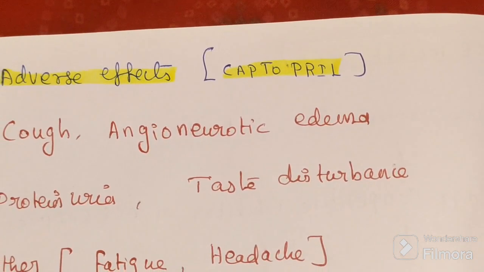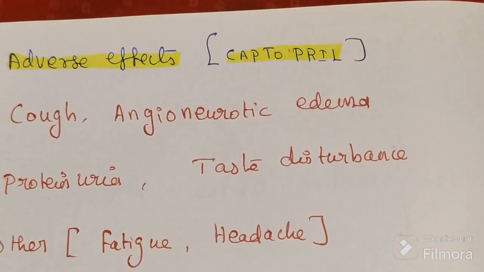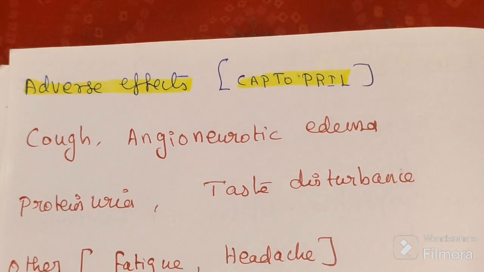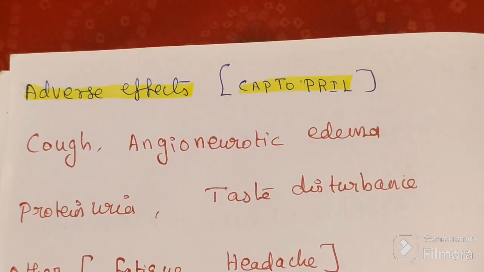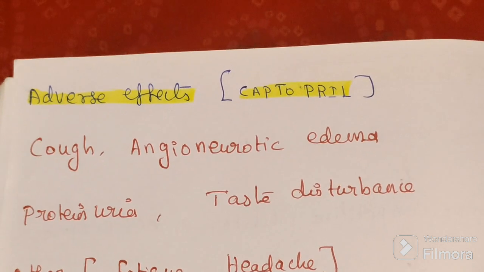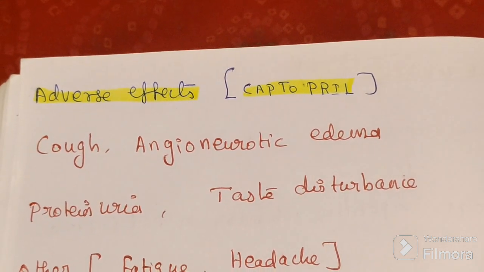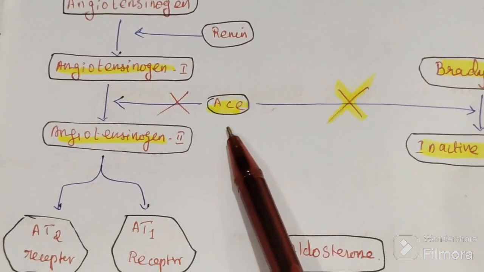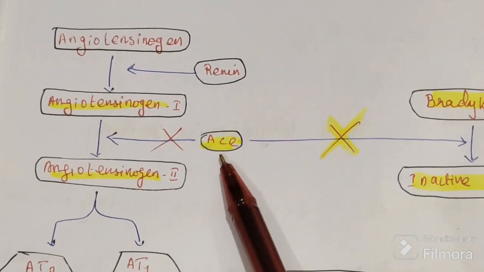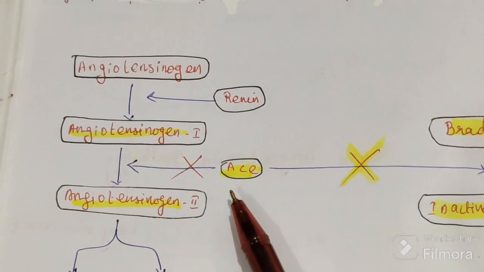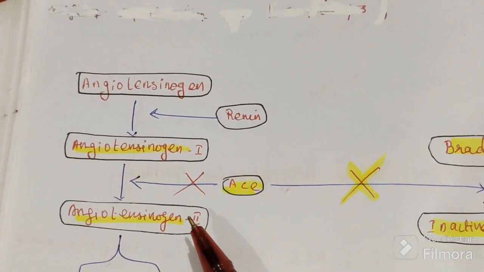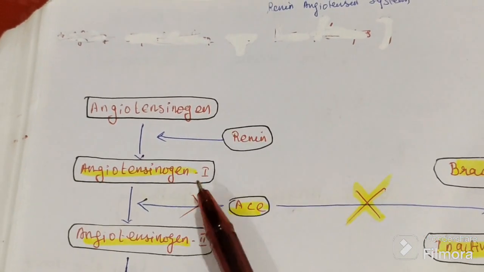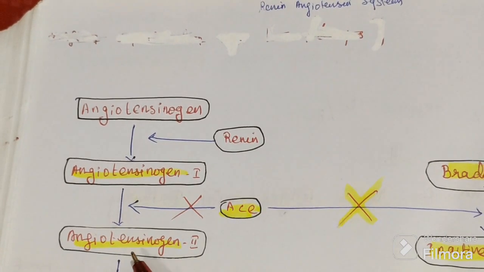What does an ACE inhibitor do? An ACE inhibitor is a drug which inhibits the enzyme ACE. We know this angiotensin converting enzyme has a double role. We are inhibiting ACE because we want to inhibit angiotensin 1 from being converted into angiotensin 2.